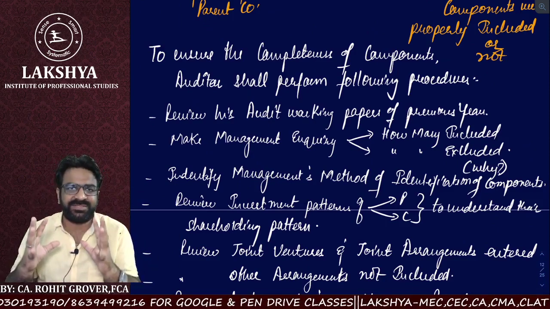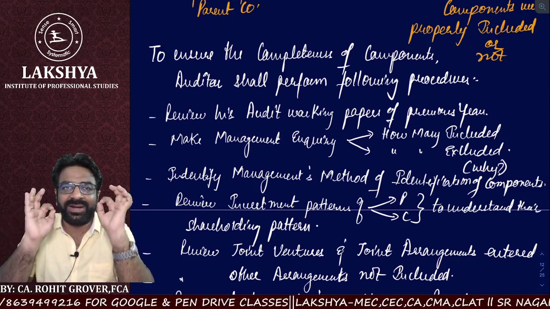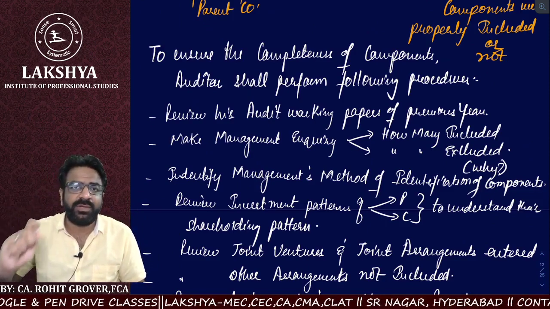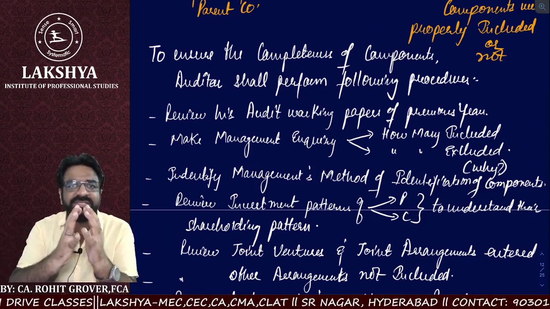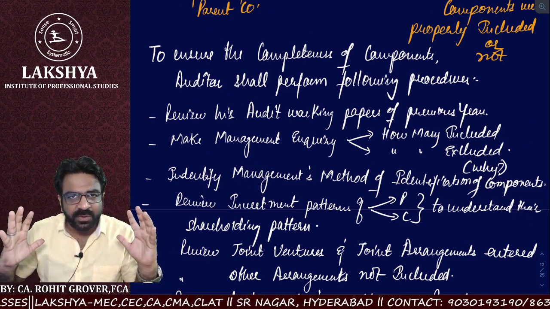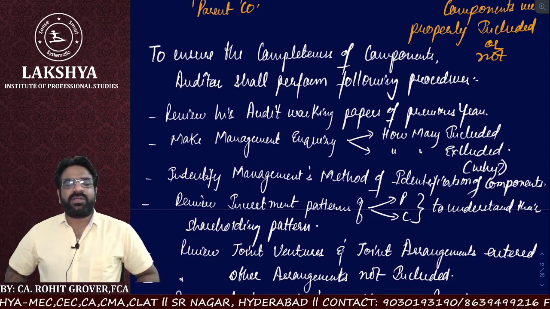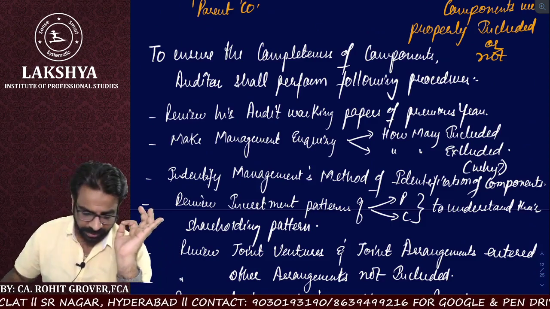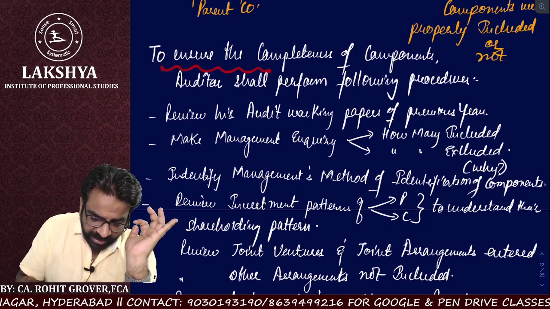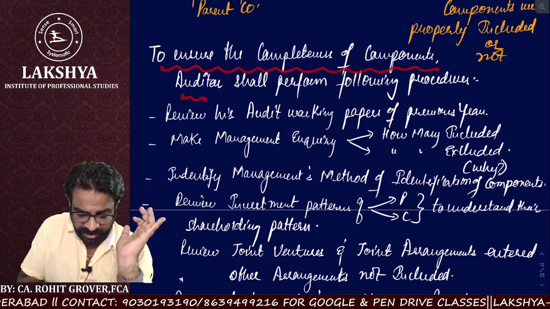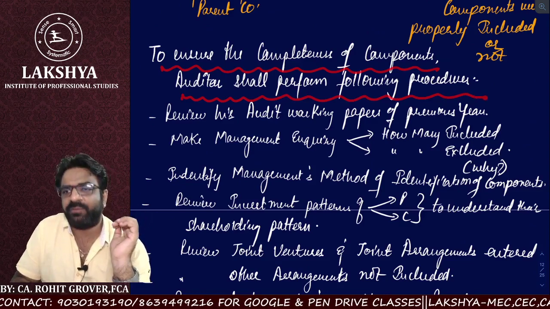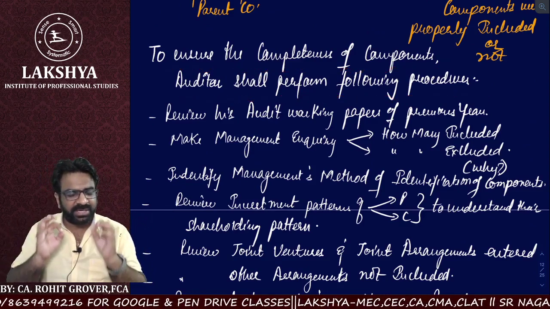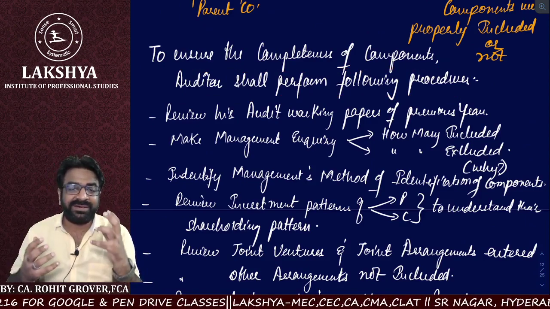There are so many methods by which you can understand whether completeness of the components has taken place while preparing the consolidated financial statements, whether all the components have been included or not. Should I tell you now how? Now read. To ensure that completeness of components has taken place, auditors shall perform the following procedures. Now, what are the procedures I have to follow? Now, listen to me carefully one by one. Automatically understand.